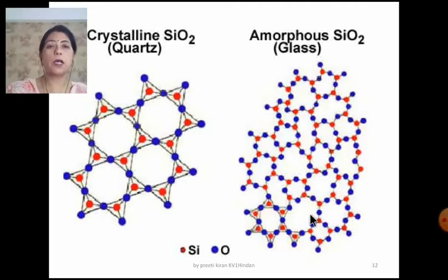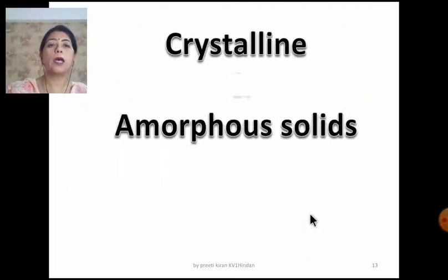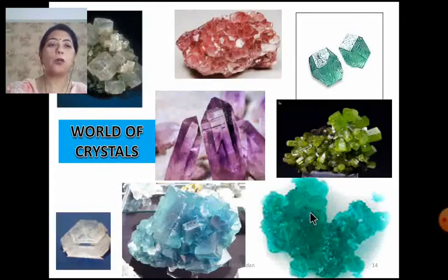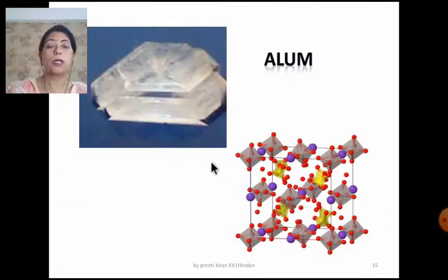Now we will study the crystalline and the amorphous solids. What are they? These are all beautiful crystals which are present in nature, or they can be prepared synthetically. This is alum, fitkari. Its chemical formula is potassium aluminium sulfate. You can see it is a crystalline solid and the constituent particles, atoms, ions, whatever they are, are very uniformly arranged, and you can see the long range order.